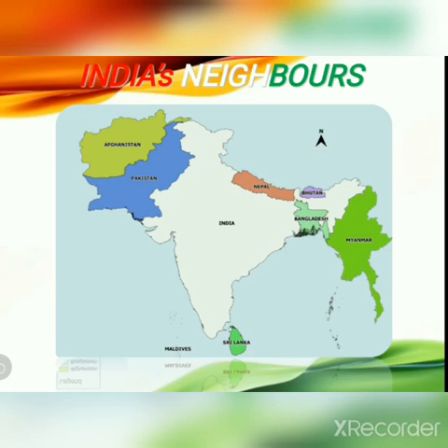So, in this map, Pakistan and Afghanistan are in the west side of India. Myanmar and Bangladesh are in the east side. Nepal and Bhutan are in the north side of India and Sri Lanka is in the south of India.